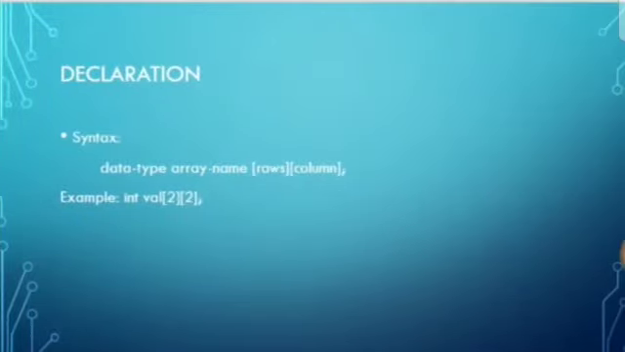Declaration syntax: data type, array name, and in square brackets the size of rows and size of columns, ends with semicolon. For example, int val[2][2], where int is the data type, val is the array name, size of rows is 2 and size of columns is 2.